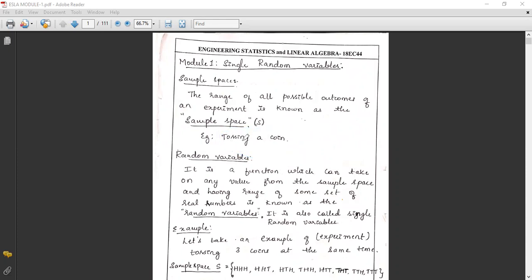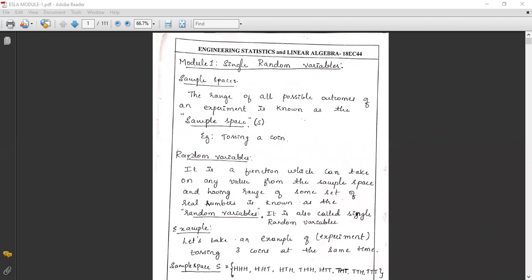If we toss a coin one time, the possible outcome is head or tail. Therefore, the range of all possible outcomes is head and tail. This is the sample space. The sample space contains head and tail in this example.